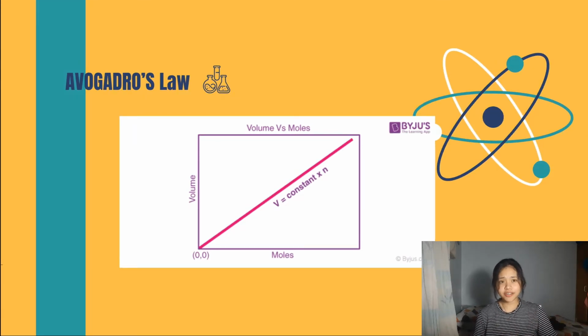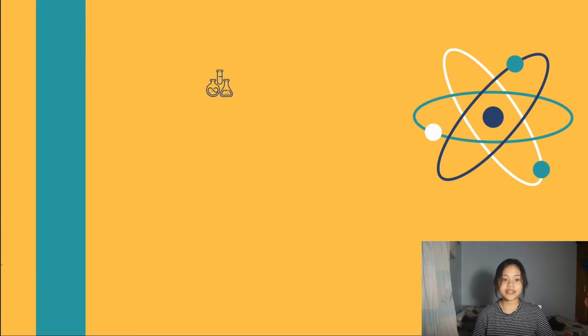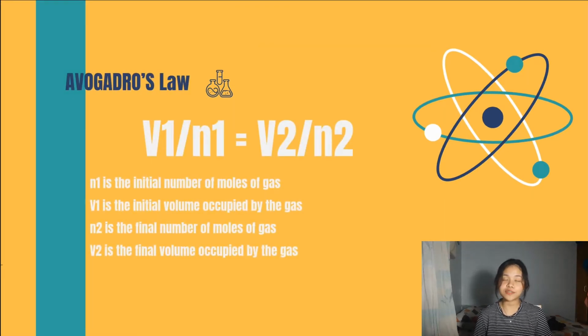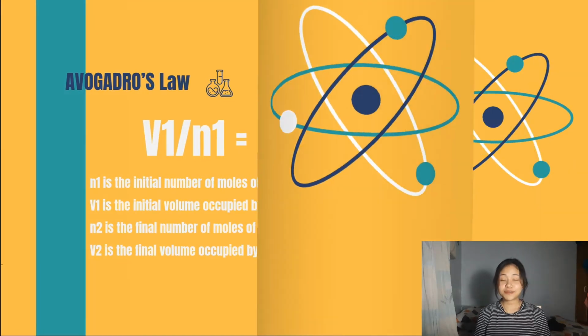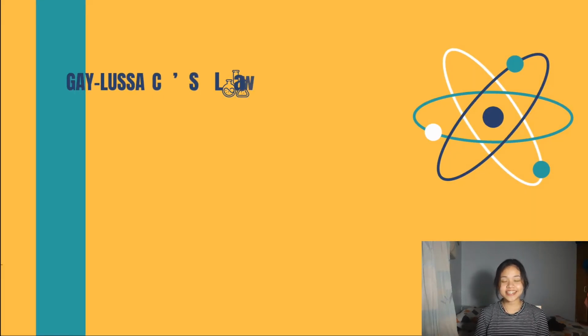Now, Avogadro's law can be explained mathematically as V1/N1 = V2/N2, where V1 is the initial volume, N1 is the initial number of moles, V2 is the final volume, and N2 is the final number of moles. So moving on, our next lesson is Gay-Lussac's law.